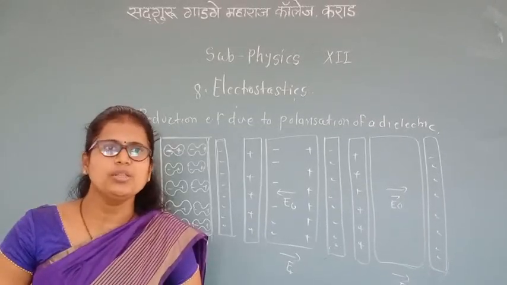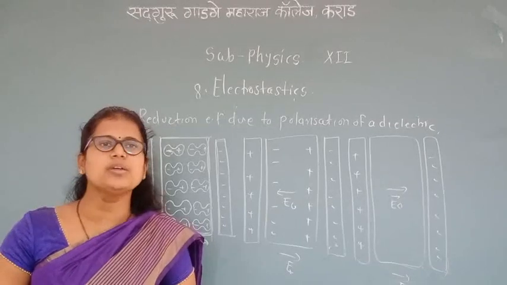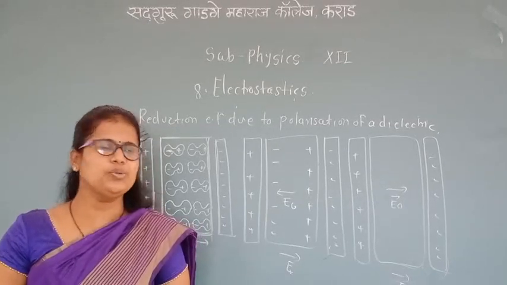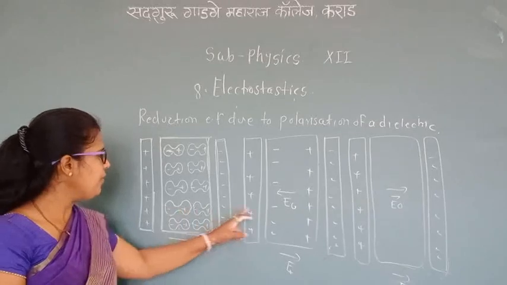These two sheets, the induced surface charges, produce the electric field E0 inside.